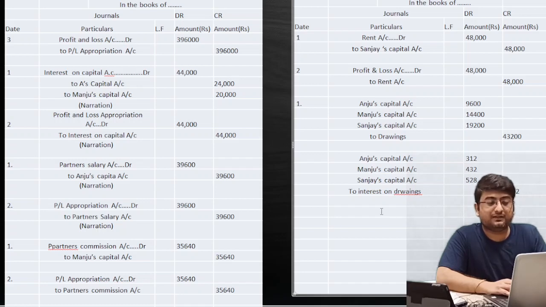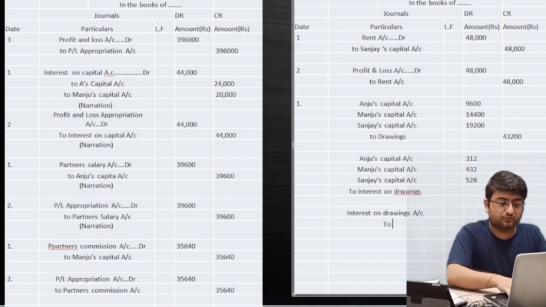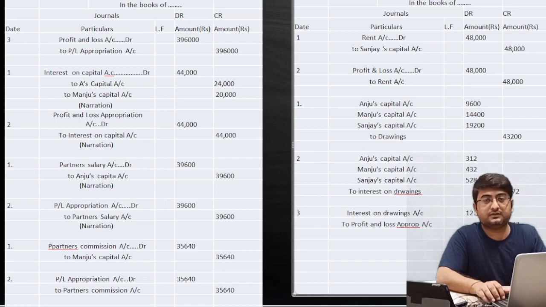Now we'll pass the closing entry as well. The closing entry will be: interest on drawings account debit to profit and loss appropriation account. I'm using short form as of now. The amount 1272, and in case of credit, 1272. Now for journal entry number 2 and journal entry number 3, we'll have to do the ledger